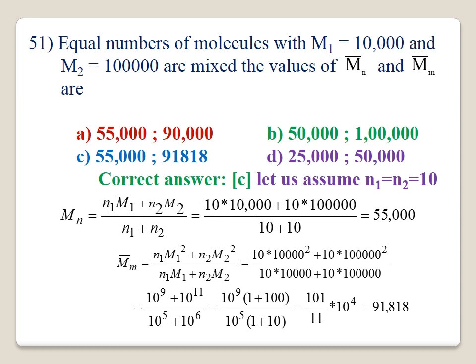Taking 10 to the power of 9 out, 1 plus 100 divided by 10 to the power of 5 times 1 plus 10, which is 101 divided by 11. In the numerator you have 10 to the power of 9, in the denominator 10 to the power of 5, you subtract, that gives 10 to the power of 4. So 101 divided by 11 into 10 to the power of 4 equals 91,818. Therefore, option C is correct. The number average molecular weight is 55,000 and the weight average molecular weight is 91,818. Option C is correct.